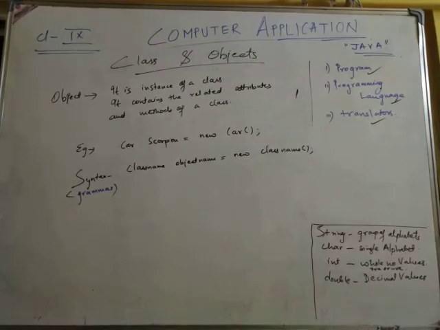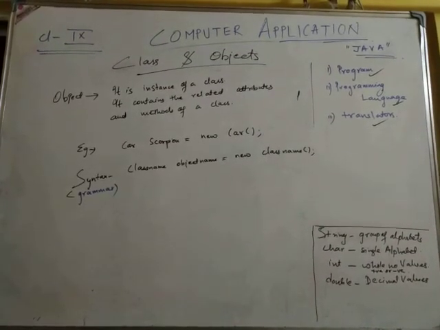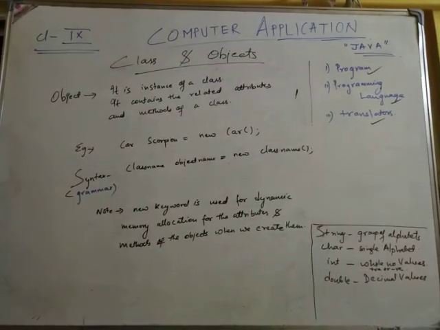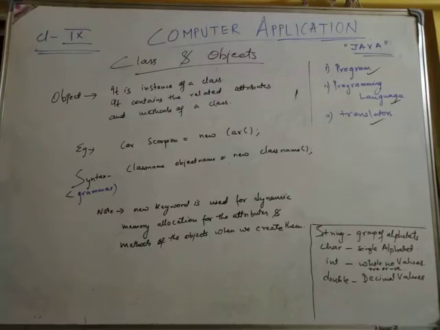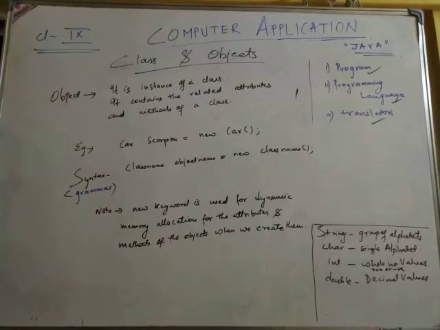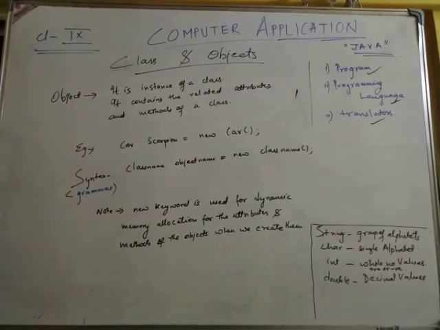Now a question comes up: what is the syntax for creating an object, and what is the use of the new keyword? Write down the note. The new keyword is used for dynamic memory allocation for the attributes and methods of the objects when we create them. Whenever objects are created, every time fresh memory is allocated for attributes and methods.